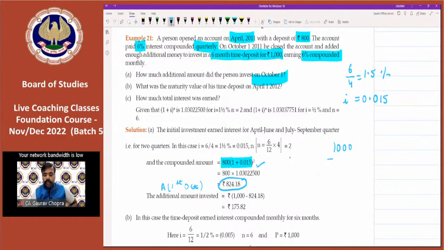And how much we are having? We are having 824.18. So what is the difference amount which we have to add? हमें कितने पैसे ऐड करने पड़ेंगे कि वो 1000 बन जाए? तो let us subtract. 175.82. अगर हम इतना पैसा ऐड करेंगे, then it will become 1000.